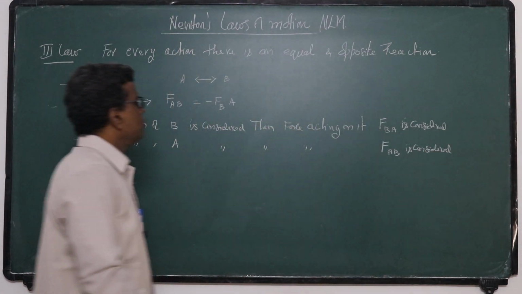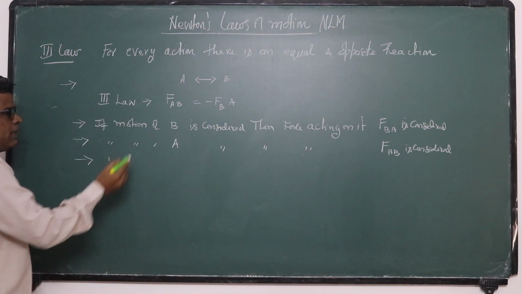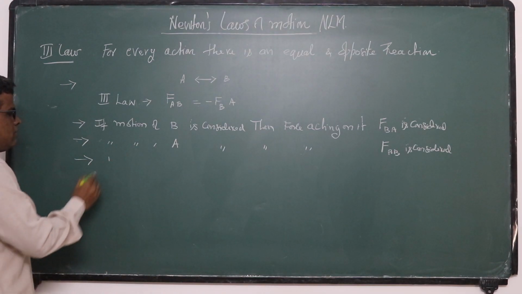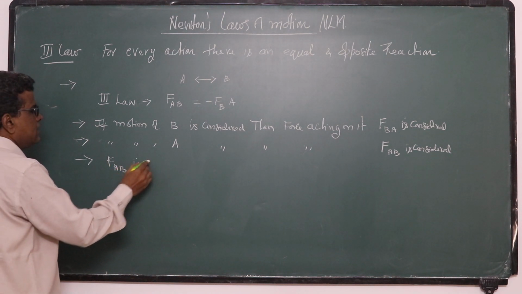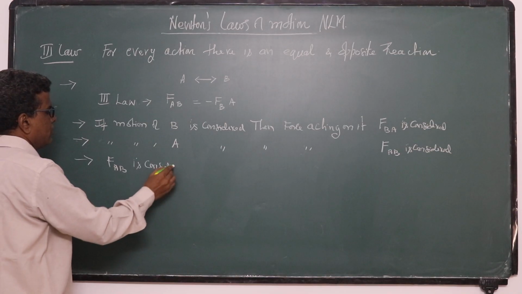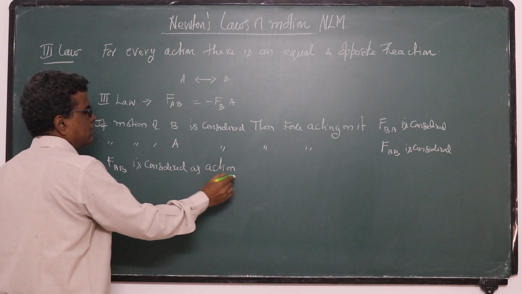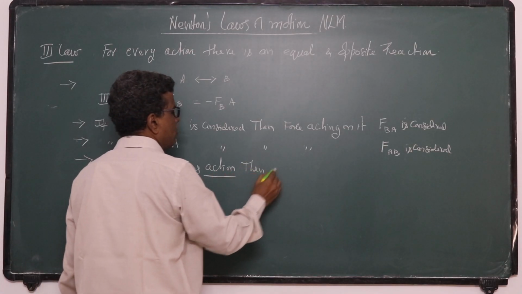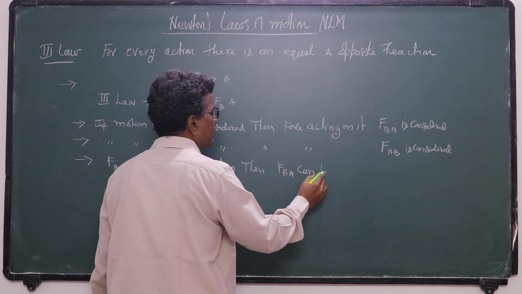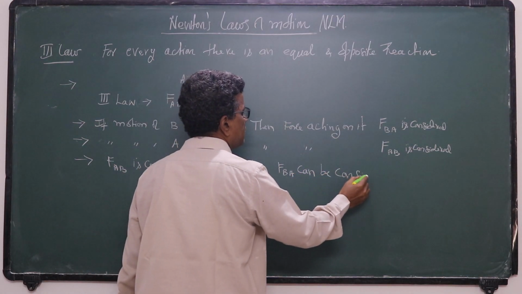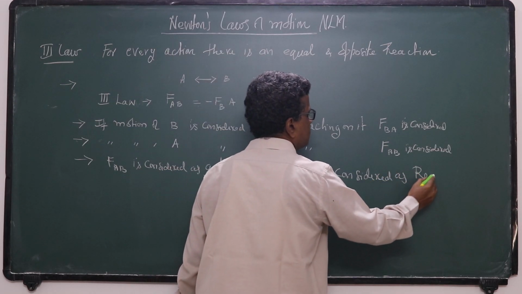These two are acting on different bodies. If you take one as action, the other you take as reaction. If FAB is considered as action, then FBA can be considered as reaction.